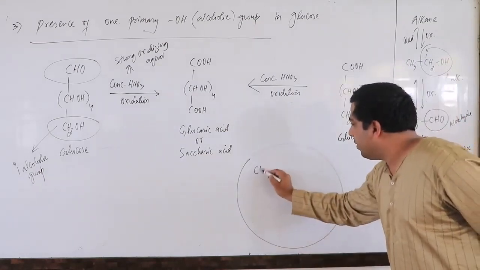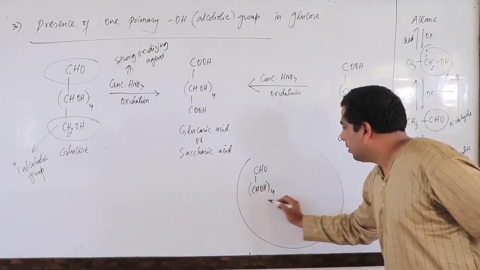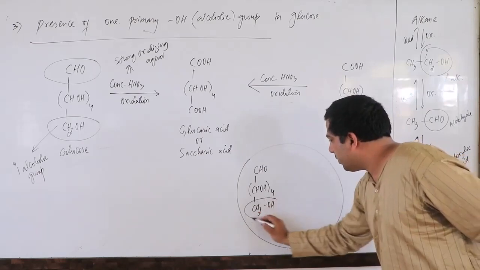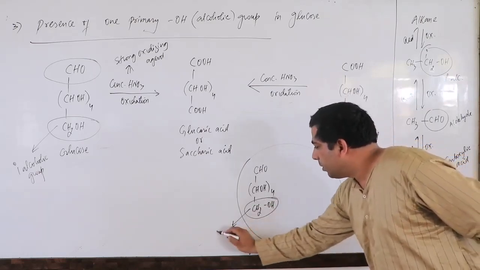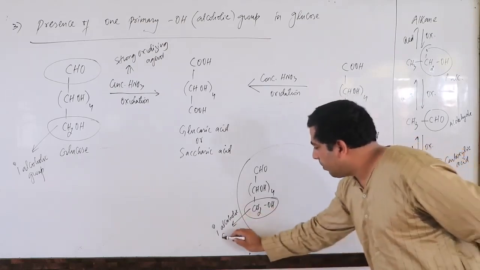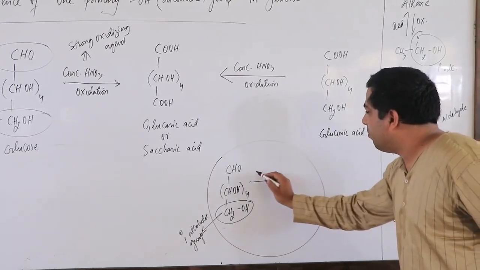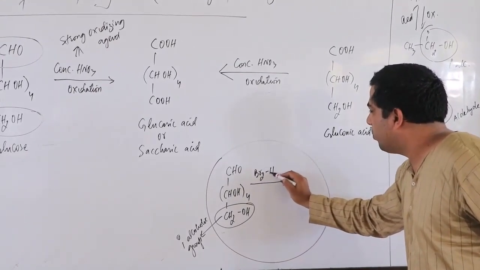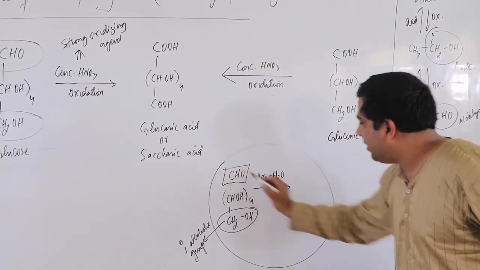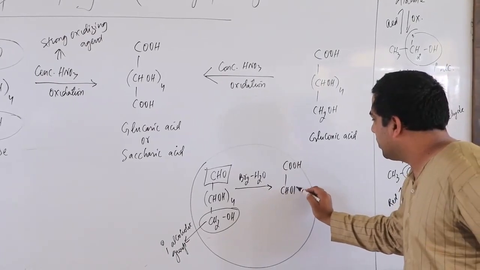Previously I had a glucose molecule with me, and this was here. Obviously it was the primary alcoholic group. What I was doing, I was using a mild oxidizing agent, that was bromine water. Bromine water was only converting the aldehyde into carboxylic group. Try to understand.